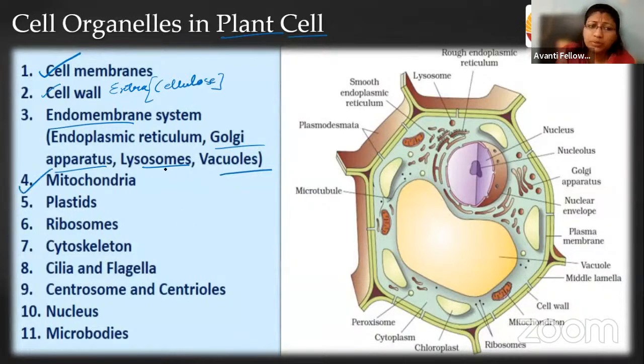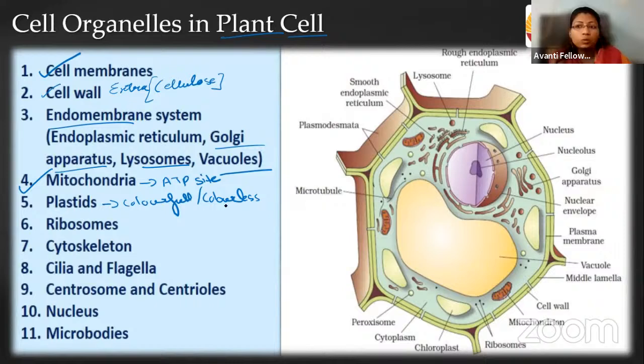Next we have mitochondria, the ATP producing site. Then the plastids, which can be colorful or colorless pigments, helping in storage as well as photosynthesis in a plant. These are only present in plants, and cannot be found in animals. Then the ribosomes. What kind of ribosome do we have in eukaryotes, 80S or 70S?